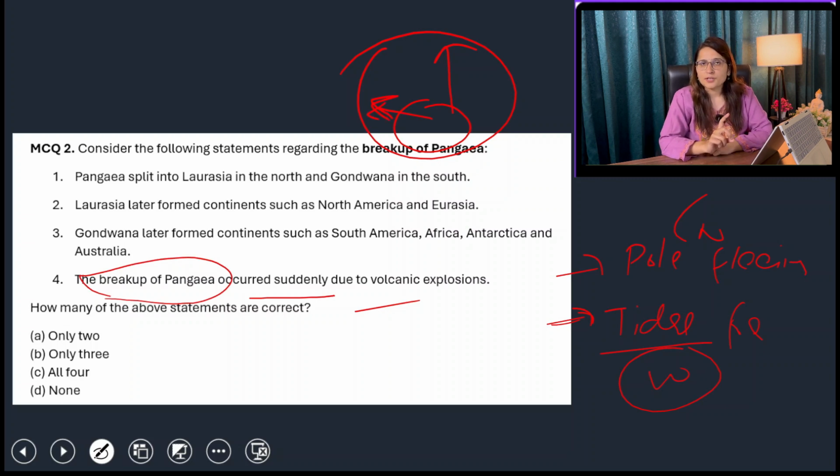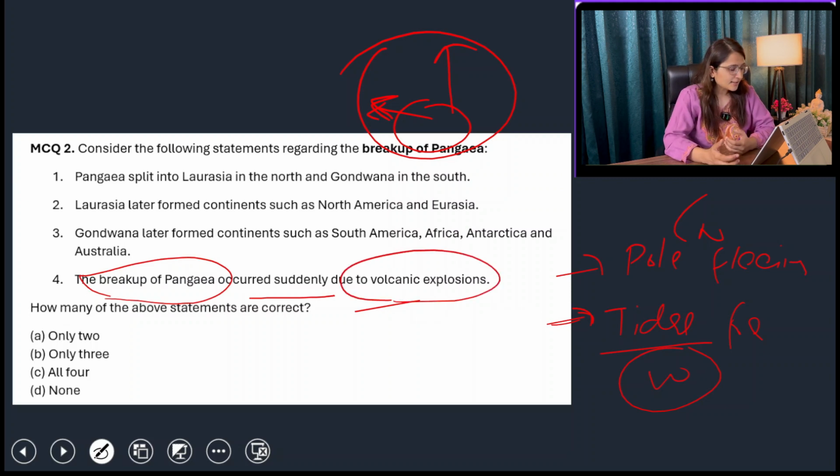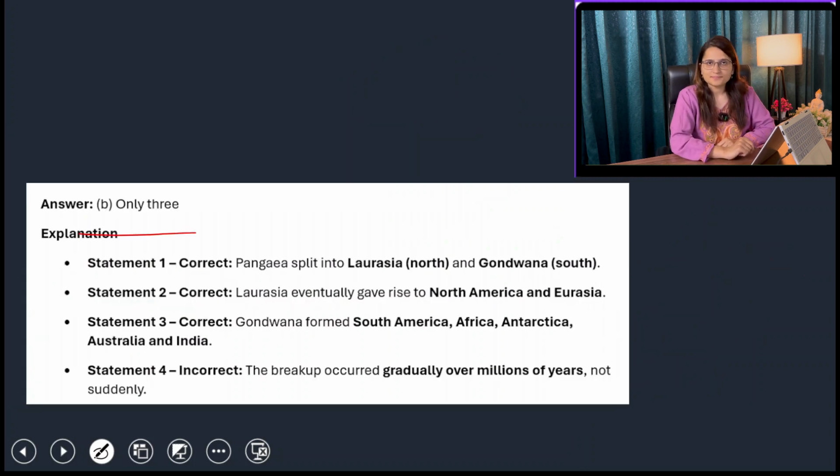So the breaking up of Pangaea was not sudden, it was very gradual, and because of these two forces, pole fleeing force and tidal force, volcanic eruptions or volcanic explosions are not the responsible factors for that. So yes, that is why statement number 4 is incorrect. And how many of the above statements are correct? Then the answer will be only 3, option B would be the answer.